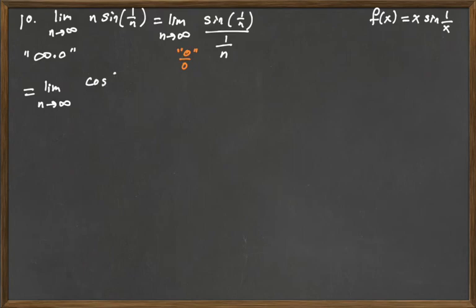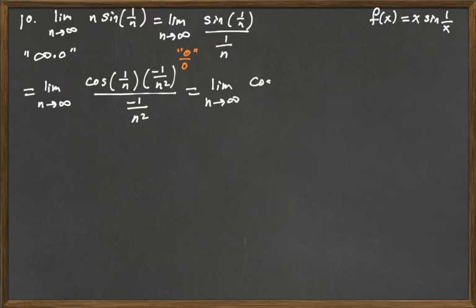So the derivative of the top will be the cosine of 1 over n times negative 1 over n squared by the chain rule. The derivative of 1 over n is negative 1 over n squared. The negative 1 over n squared is absorbed, and we have the limit as n goes to infinity of the cosine of 1 over n. So the 1 over n is going to go to 0 as n goes to infinity, so this is going to be the cosine of 0, which is 1.